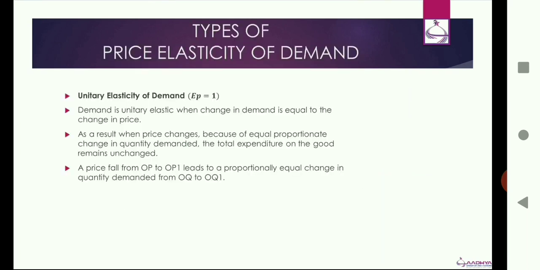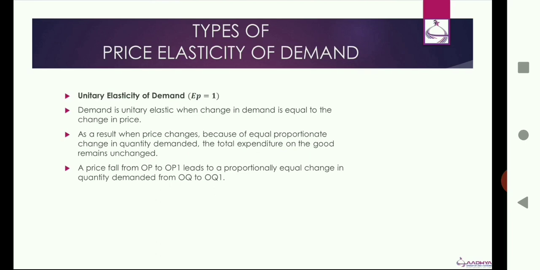Unitary elasticity of demand. This is a rare occurrence which is not planned or cannot be specified for a particular good or type of market. Even if witnessed, it will last only for a few days or a small period of time. Unitary elasticity of demand occurs when the demand change is equal to the change in price. Because of the equal proportionate change in quantity demanded to the change in price, we have a value of elasticity equal to 1, which in mathematics is called unity.